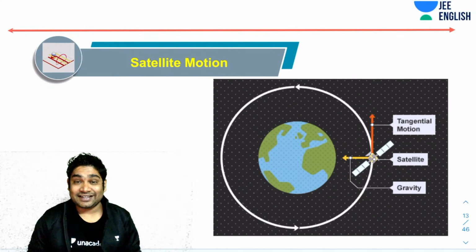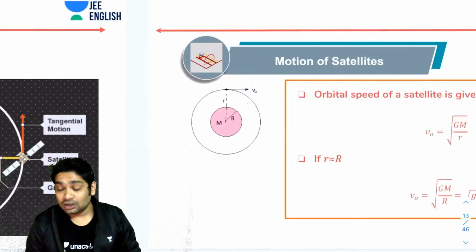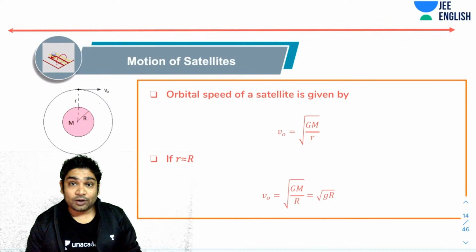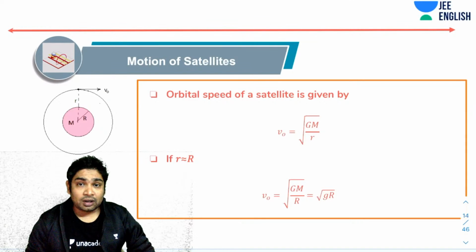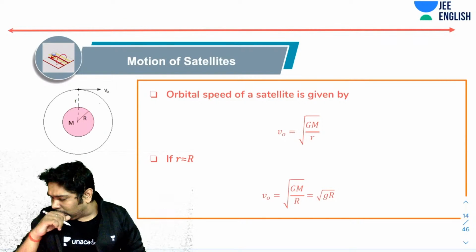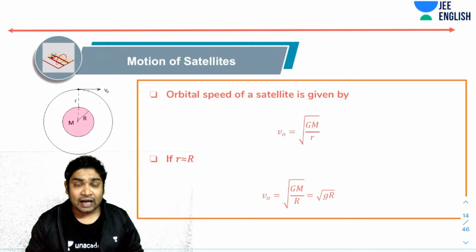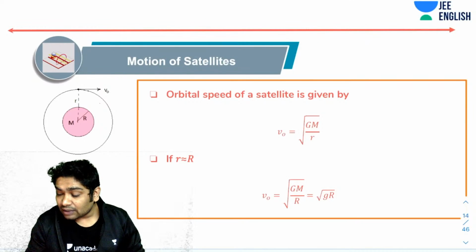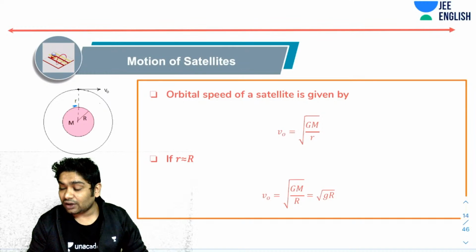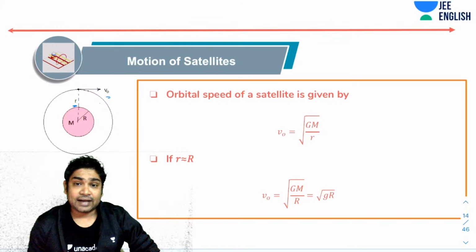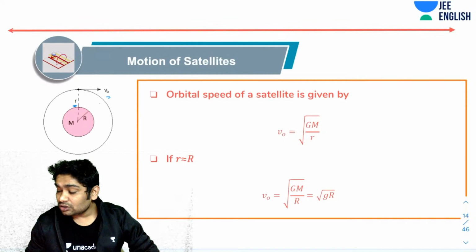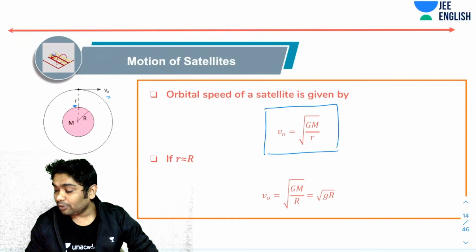All right. Now let's get started with our discussion on satellite motion. I'm only going to quickly go over the important formulae. We are not going over the derivation. If you have a satellite rotating in some radius r with a velocity v naught, then the orbital velocity v naught and the radius of the orbit can be related using this expression. Again, very important. If you do not remember this, then hurry up and memorize this.